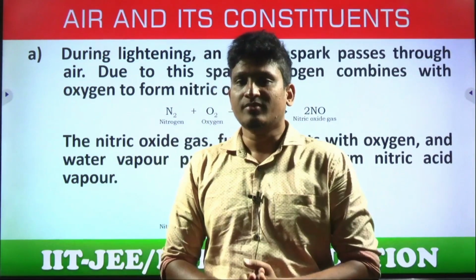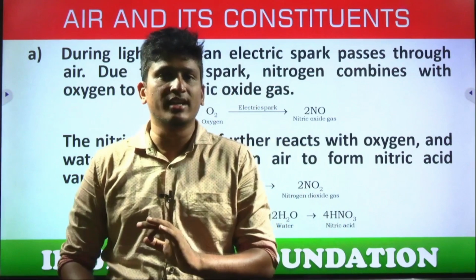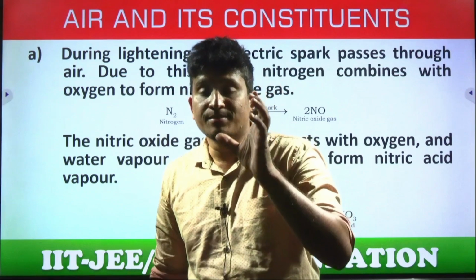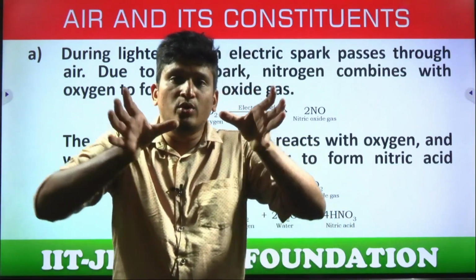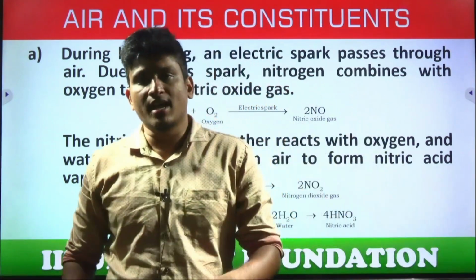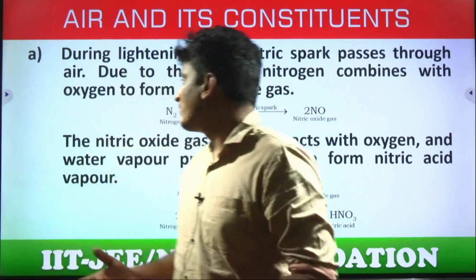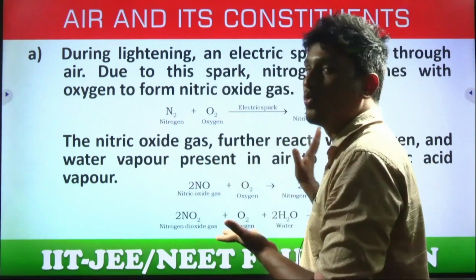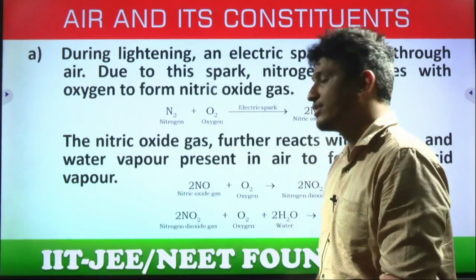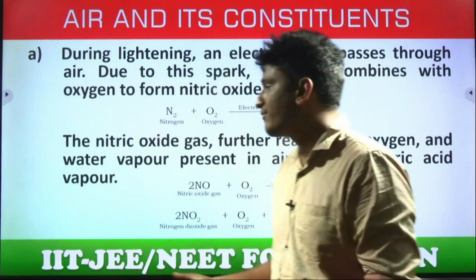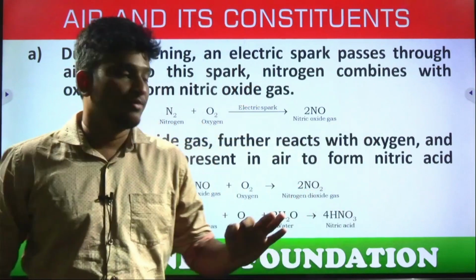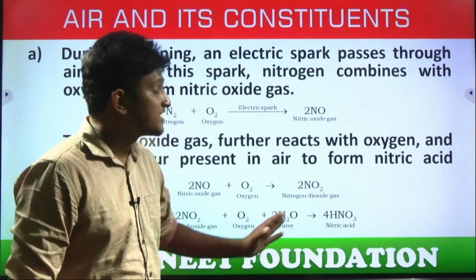You already know chemical reactions take place at certain conditions, right? Conditions like temperature and pressure. Yes or no, students? Because of these conditions, the bonds will be broken and new bonds will be synthesized. That is what a chemical reaction is. So nitrogen gas combines with oxygen gas and forms nitric oxide, which is 2NO. That doesn't end here. We have a process. This nitric oxide, students, reacts with excess oxygen and forms nitrogen dioxide, and this nitrogen dioxide in the presence of moisture, which is oxygen and water, forms nitric acid.